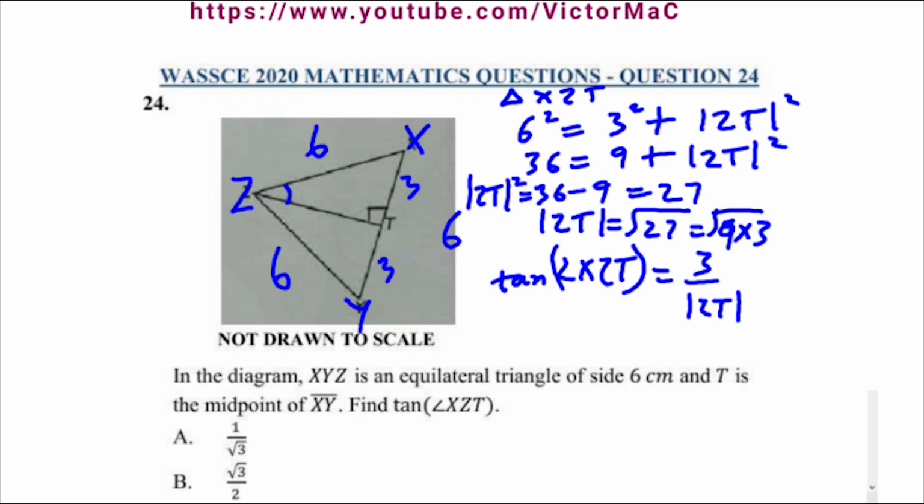And that actually gives us 3 root 3. So when plugging that value here, we're going to have 3 over 3 root 3. 3 cancels 3, we have 1 over root 3. Okay, and that is option A, 1 over root 3. That's the tangent of angle XZT.